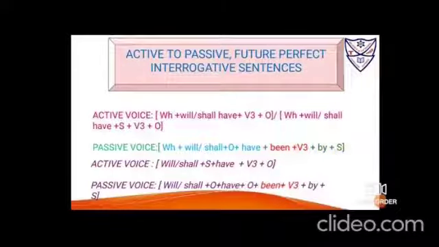Now next is with the inversion questions which begin with will and shall in future perfect tense. So it will be will, shall, then subject, have, and then V3 and object. Will she have written a letter? The answer will be either will or shall, depending upon what you bring ahead. In active voice, will and shall are linked with the subject, but in passive voice, will and shall are linked with the object. Then you have to put have, then be and been, the verb in its third form, then by, and finally the subject.